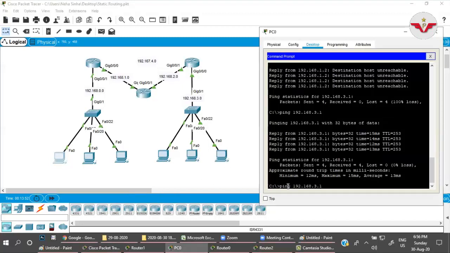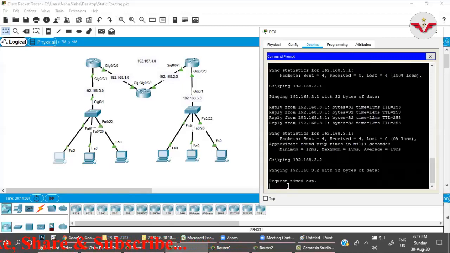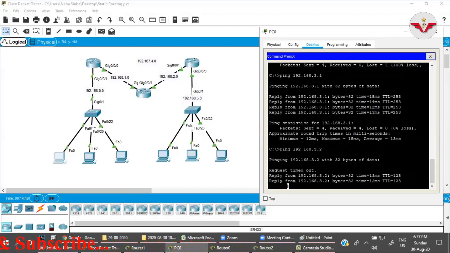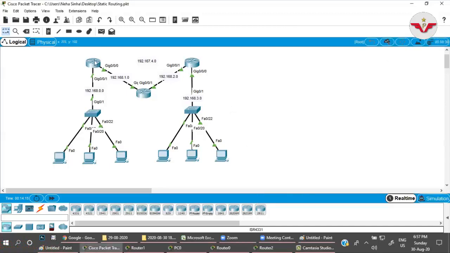Will it respond? It should respond, but okay, let us try 3.2. Request timeout and done. Okay, so if you check here in static routing, the concept is